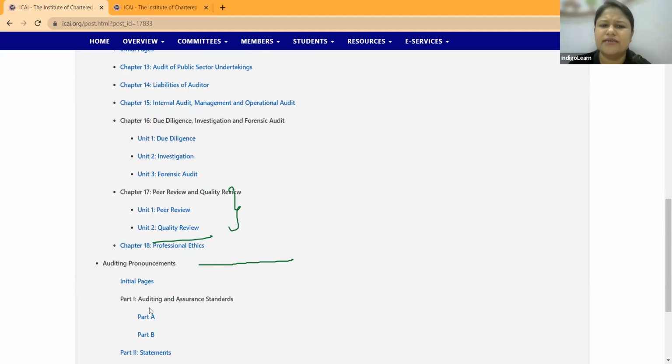And then we had a separate discussion about all the auditing and assurance standards. We had a separate module, and we used to study all the standards in detail. But now something very well structured has come up, which I feel is really good: all the standards have now been placed in the respective topics. Earlier also we had that, but now the complete discussion of a standard is put in the relevant topic.